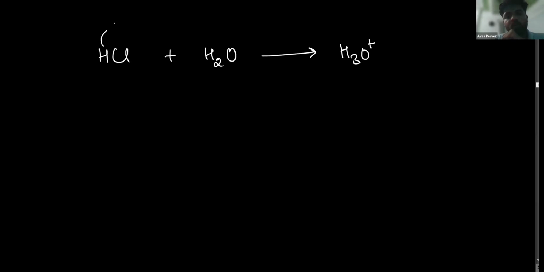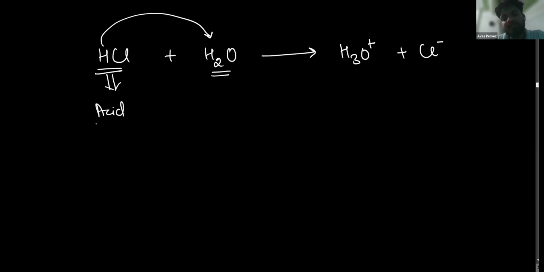It donates its H plus ion to water and forms hydronium ion and Cl minus chloride ion. So according to Bronsted, HCl is losing an H plus ion, so it will be considered an acid. And water is accepting the H plus ion, so it will be considered a base.